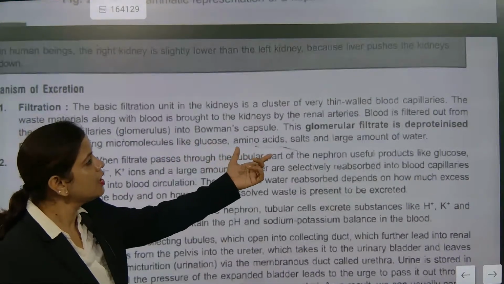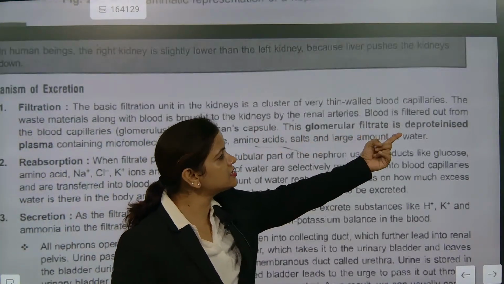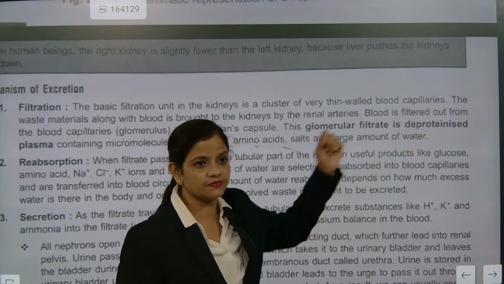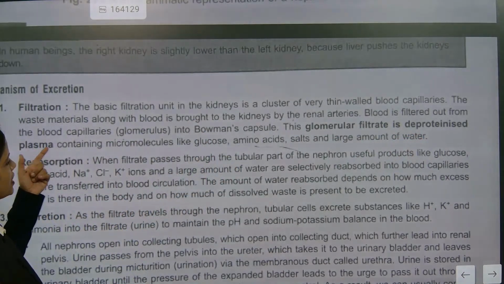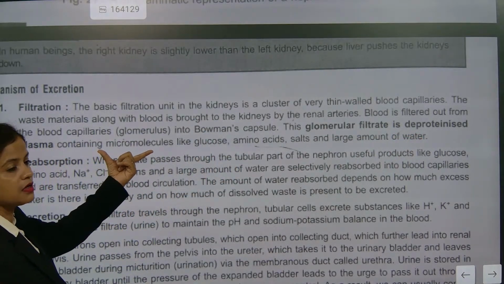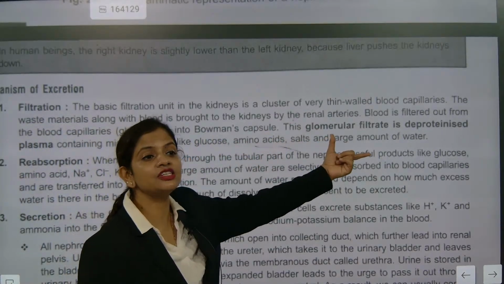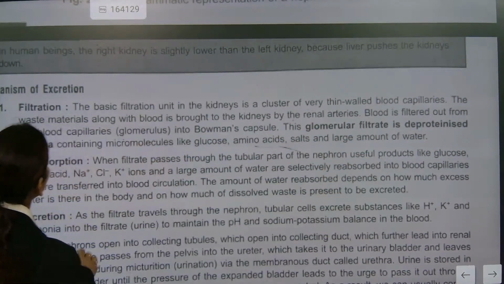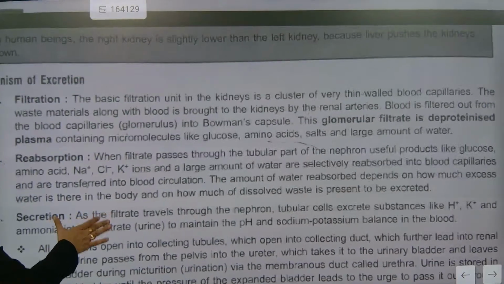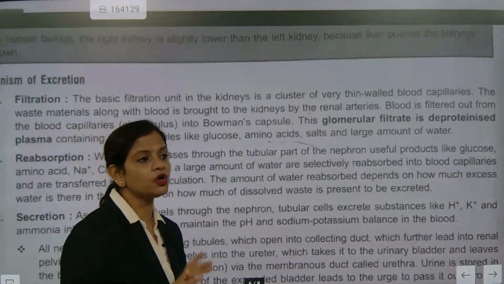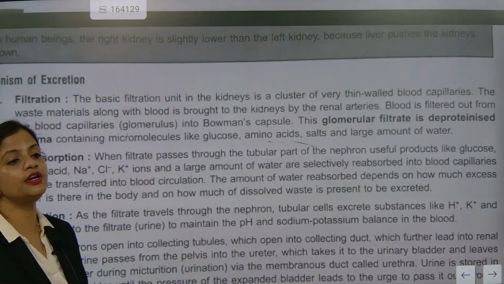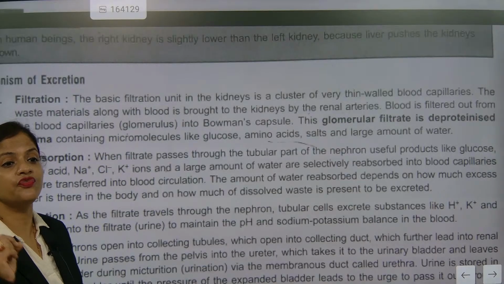Now, glomerular filtrate is deproteinized plasma containing glucose, amino acid, salt and a large amount of water. This is called deproteinization. Earlier I interrupted you and told you it is not purifying, it is filtration.